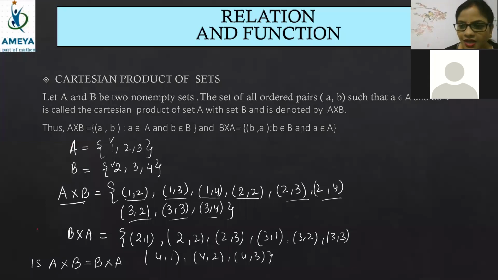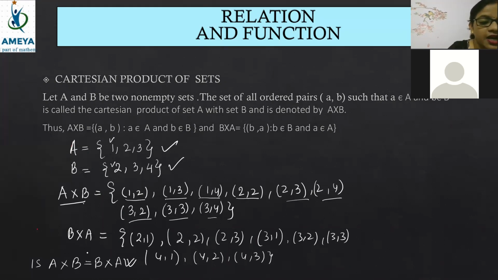Okay. In the last class, we studied two sets, set A and set B, and we were understanding Cartesian product. Cartesian product means how set A elements and set B elements combine in Cartesian product form. Last class, I was discussing: is A cross B equal to B cross A? Is it true or false?